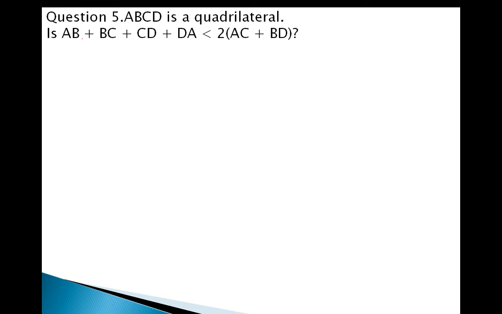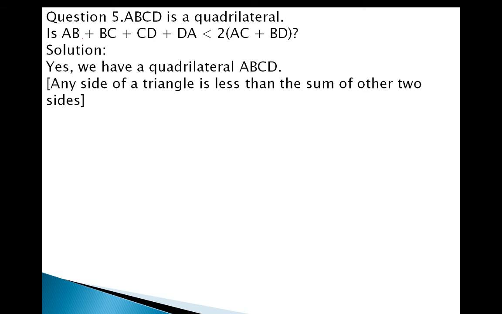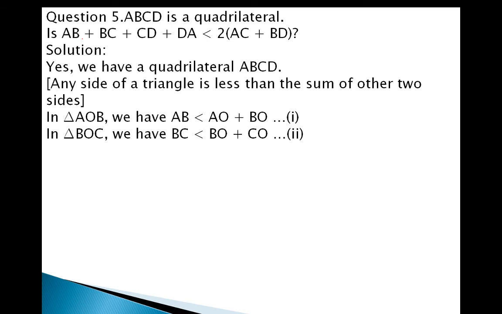Question number 5. ABCD is a quadrilateral. If AB plus BC plus CD plus DA is greater than 2 in bracket AC plus BD bracket close. So yes, we know that we have a quadrilateral ABCD. Any side of a triangle is less than the sum of the other two sides, or you can say the sum of the other two sides is greater than the third side of a triangle. In triangle AOB, we have AB greater than AO plus BO, and in triangle BOC, we have BC greater than BO plus CO.